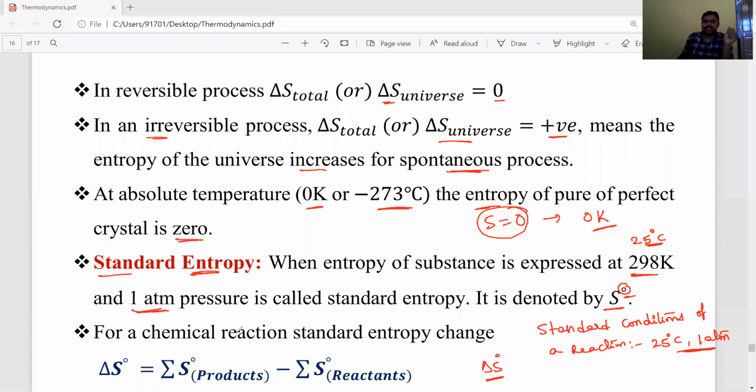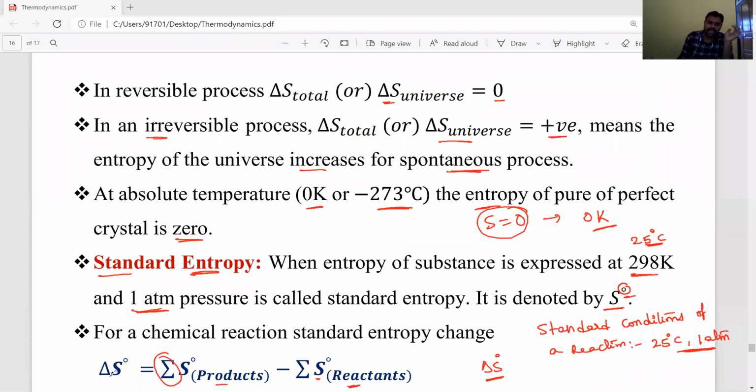So for a chemical reaction, the standard entropy change is equal to sigma entropy of products minus sigma entropy of reactants. Sigma means the sum of the entropies of all products under standard conditions, minus the sum of the entropies of all reactants.